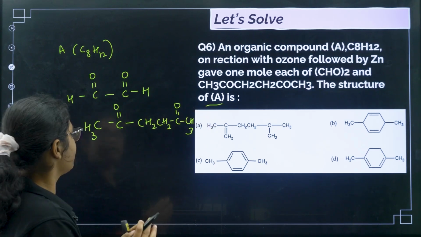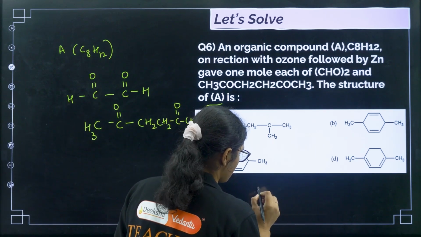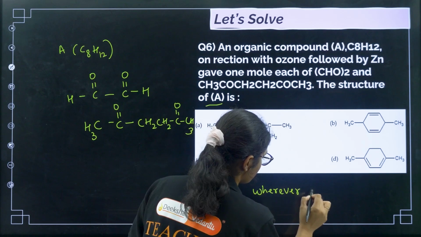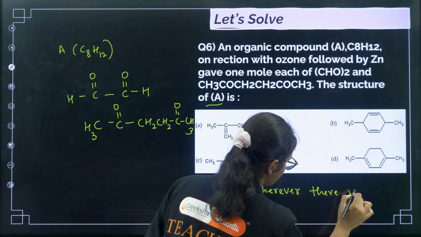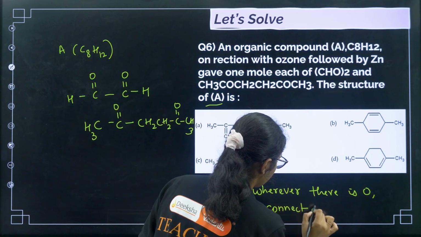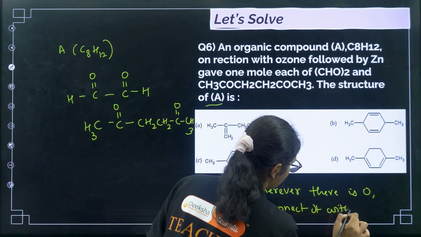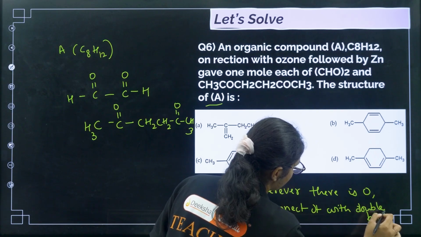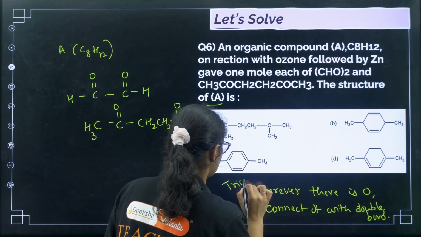Wherever there is oxygen, connect it with a double bond, then you will get the product. This is the trick.